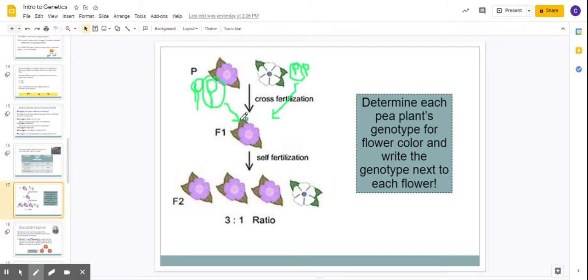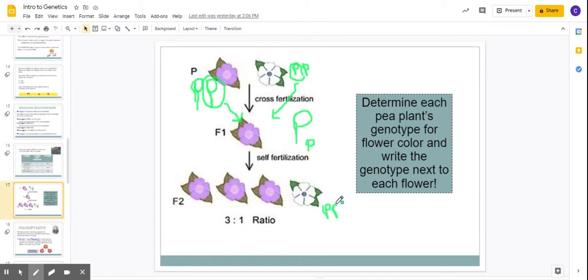So the only possibility for this one is to be big P, little p. Again, I'm going to make them very different so that I can tell that it's heterozygous. Down here, I know that this one is white, so it has to be the recessive. So it's going to be two little p's.